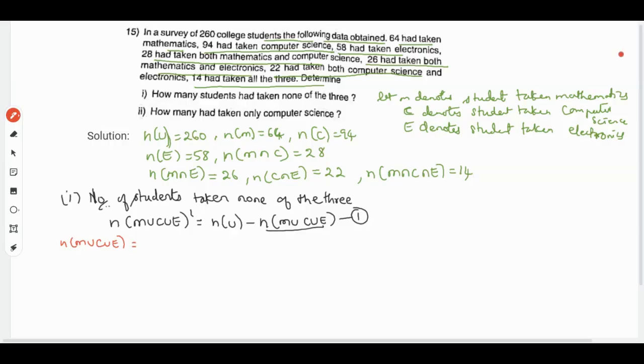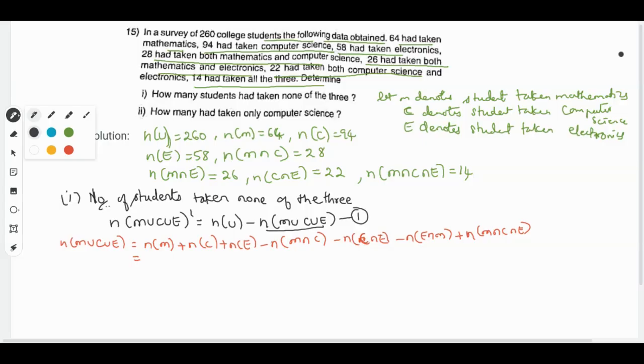That will be n of m plus n of c plus n of e minus n of m intersection c minus n of c intersection e minus n of e intersection m plus n of m intersection c intersection e.